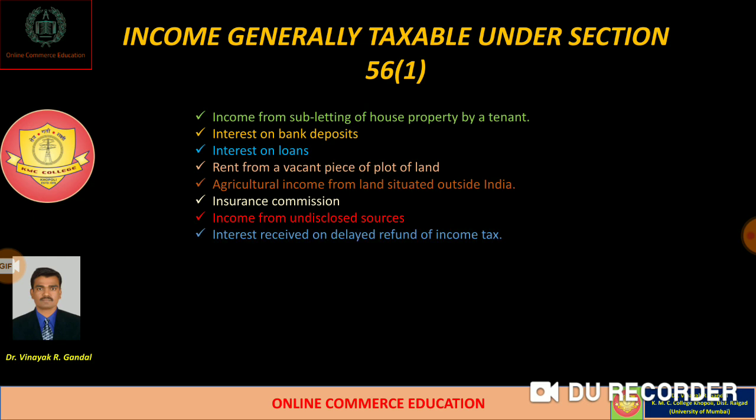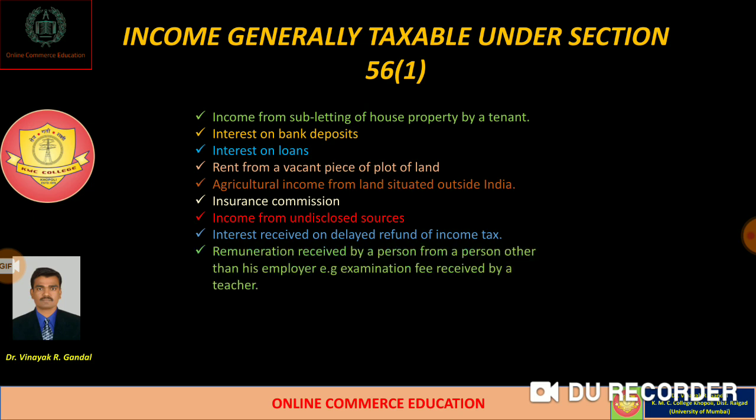Then whatever interest is received on delayed refund of income tax, meaning interest received on the amount of income tax refund received by the assessee, if it is a delayed amount, then such amount is chargeable to tax under the head of income from other sources.